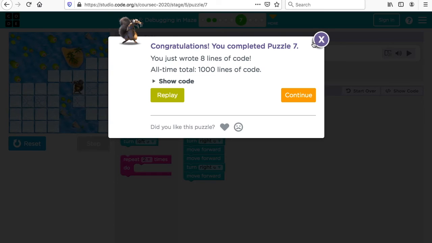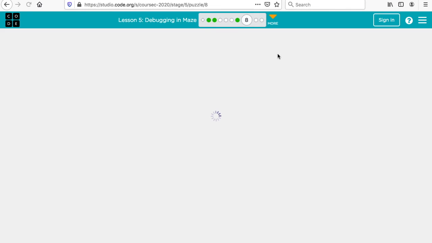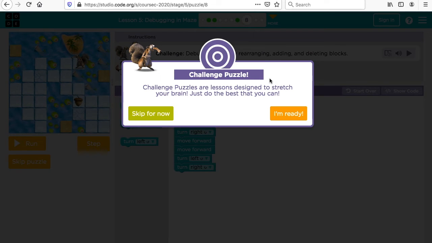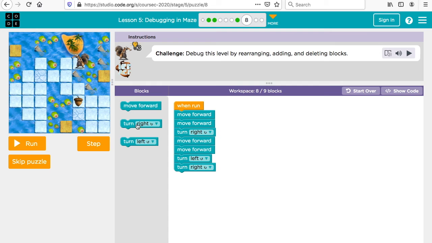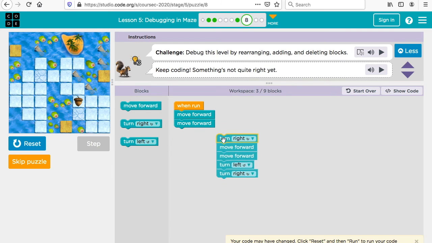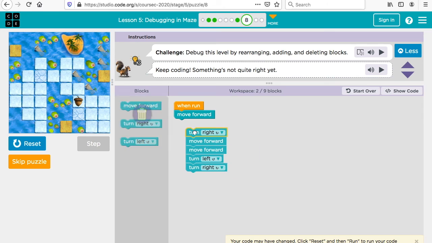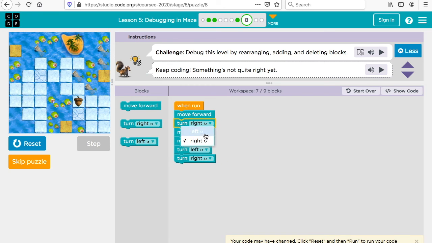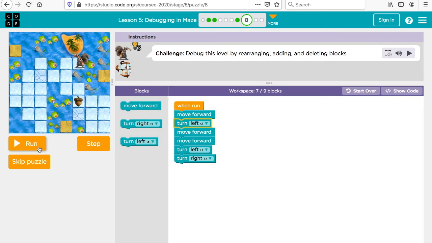So with debugging, what you need to do is you need to look for the errors, okay? So you look for the errors, and I'll do one more with the students, and then we'll let the students do them on their own. Okay, so let's look at this one. First, you have to go forward, and let's see what you could do next. Okay, so when you're debugging, you look for the errors and you have to fix them. You go forward. Well, this didn't work. Let's change this. Forward, and then we want to go left. Let's take a look. So we have to debug and look for the errors.